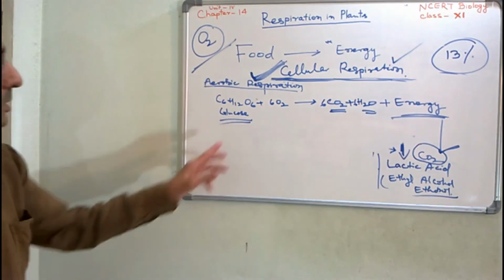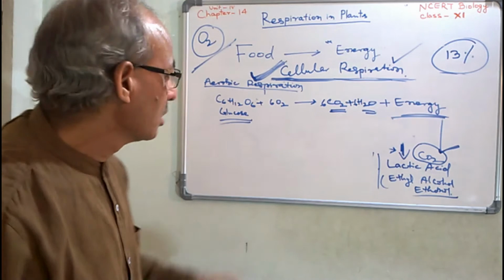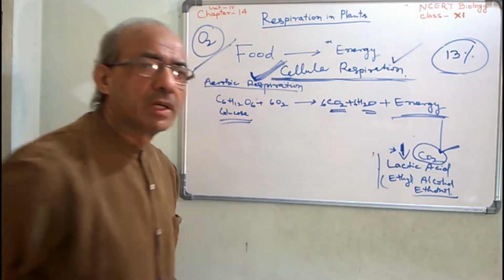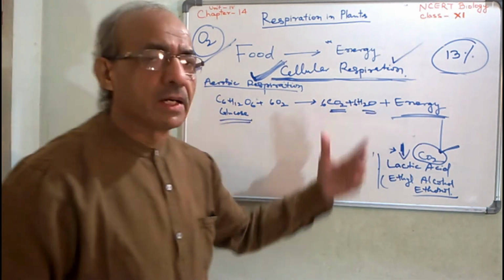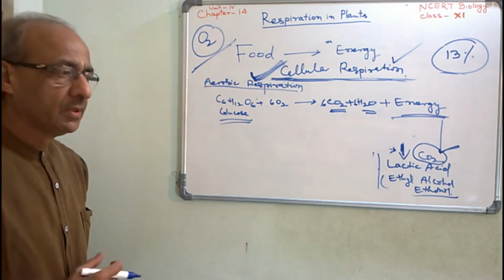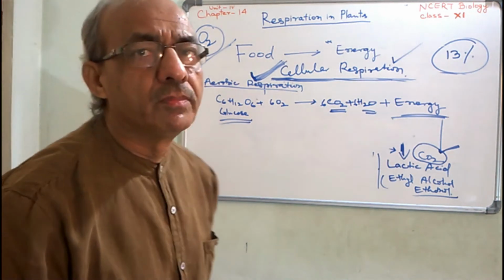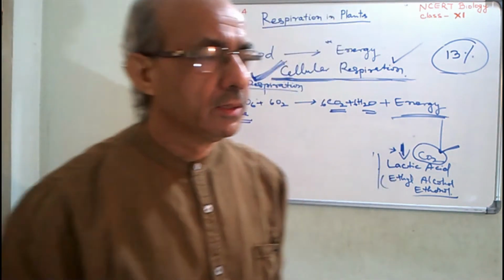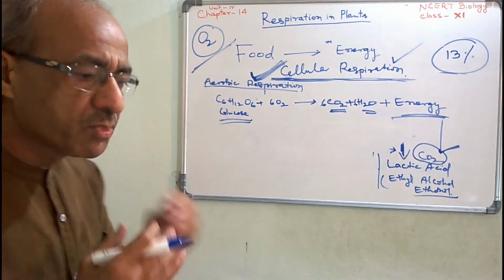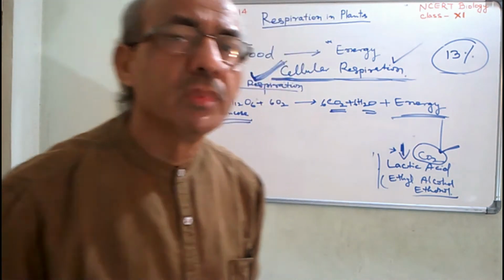You note down. This complete breakdown of glucose into its components, carbon dioxide and water, is not a simple process. It is very complicated, and it is completed in a number of stepwise biochemical reactions.